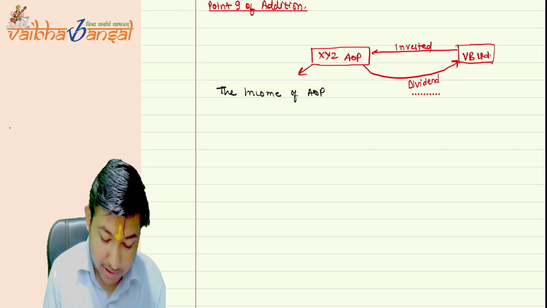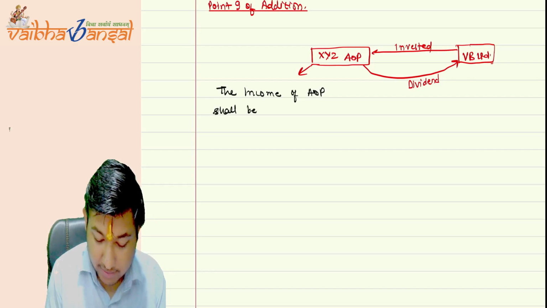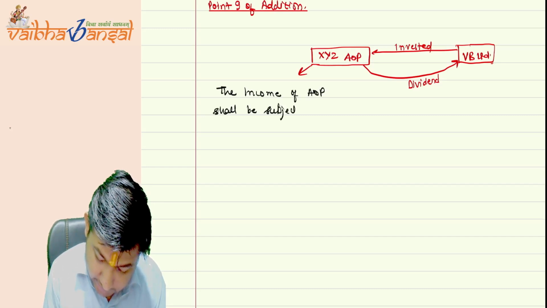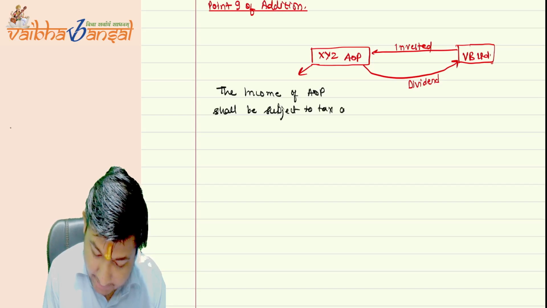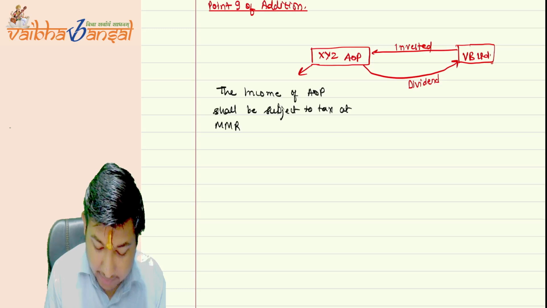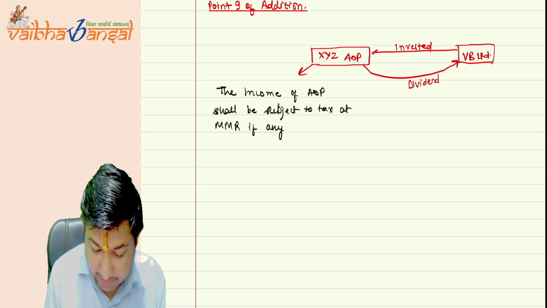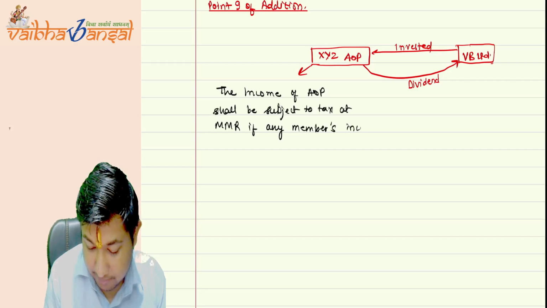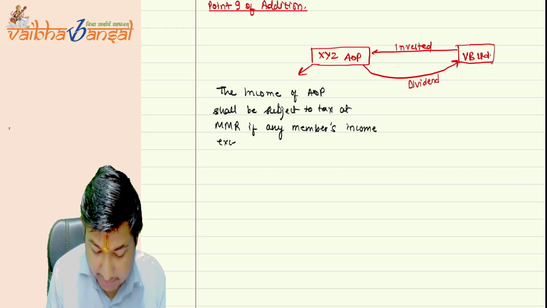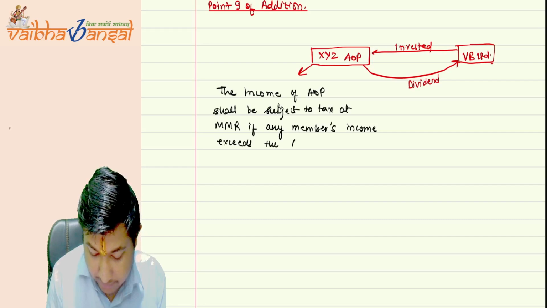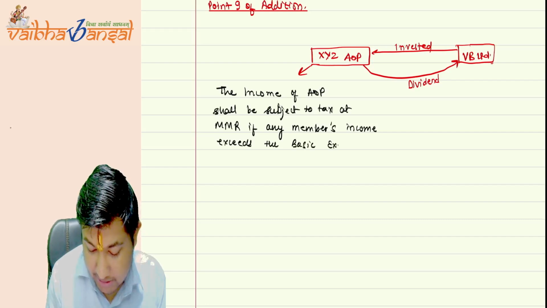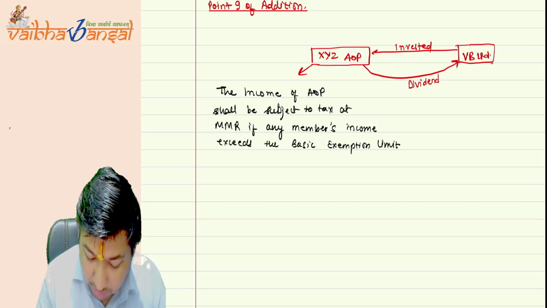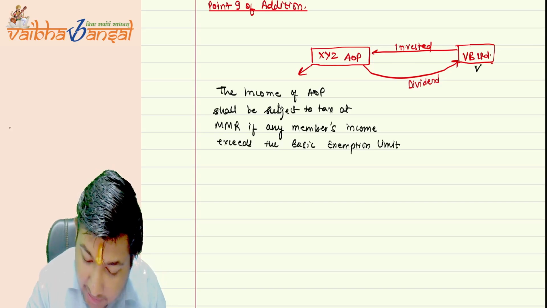The income of the AOP shall be subject to tax at maximum marginal rate if any member's income exceeds the basic exemption limit. Now, if you can recall, the basic exemption limit for a company is nil.